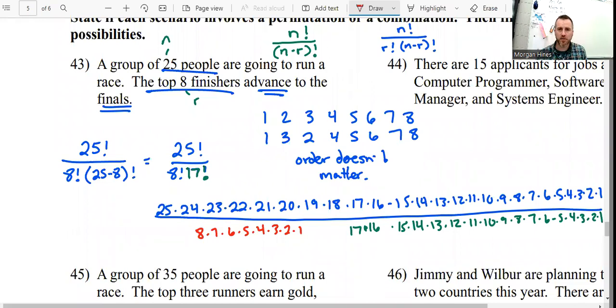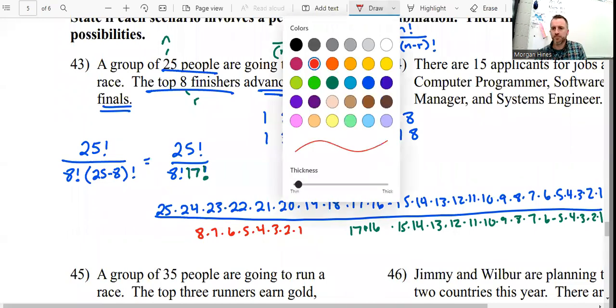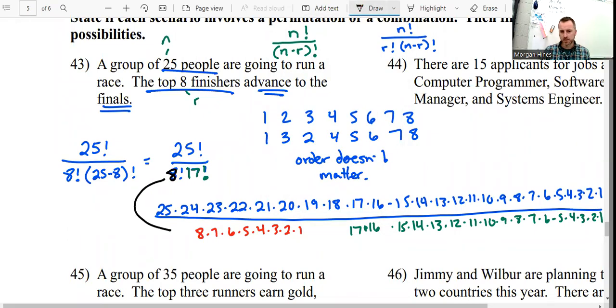All right, I'm back and I regret nothing. Okay, so I wrote all these factorials out. This one is actually the red stuff. So what does this end up doing? Well, the 17 factorial cancels out everything below 18 from the original factorial. So these all cancel each other out. So basically, this is the number of permutations for the first 8 people coming across without order mattering.